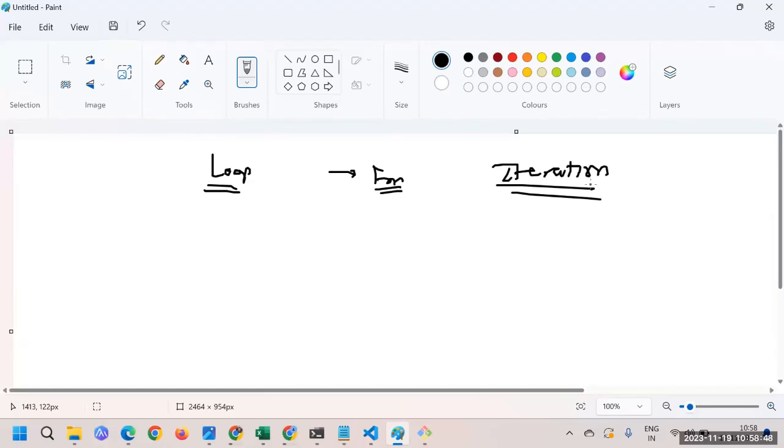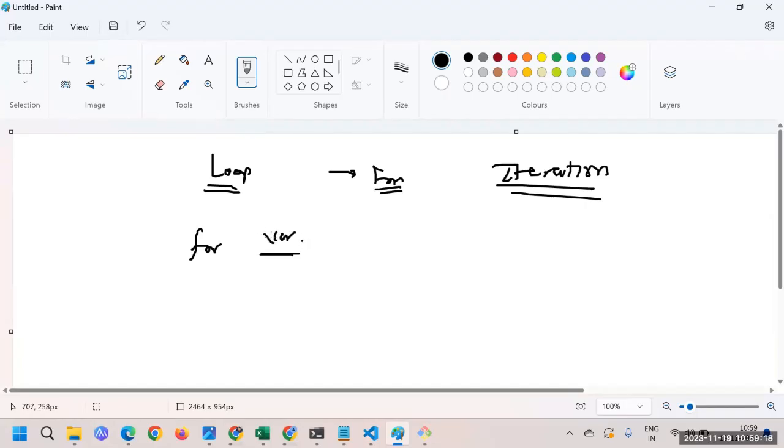So let's discuss what the syntax of the for loop is. It goes this way. We mention for, and then here we have a variable name. The variable name we can take as per our choice. This particular variable is just going to be passed through again and again across the iterations.